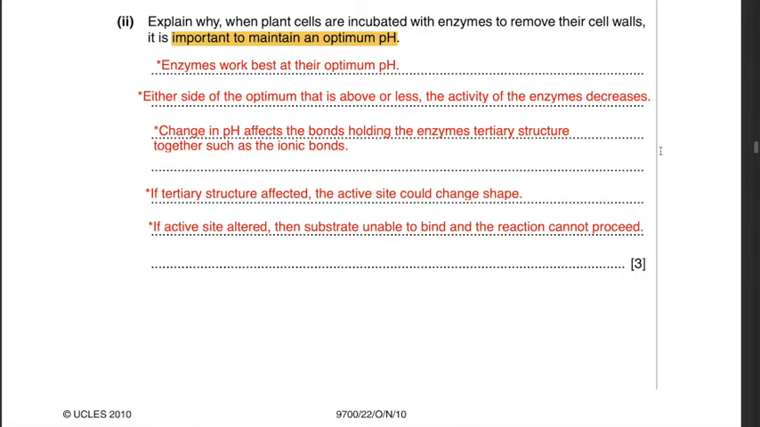Change in pH affects the ionic bonds, and it could also affect the hydrogen bonds holding the enzyme together. Then if the tertiary structure is affected due to the bonds being disrupted, the active site could change shape, because the tertiary structure determines the shape of the active site of an enzyme. Hence, if the tertiary structure changes shape, the active site changes shape. And if the active site is altered, then the substrate is unable to bind with the active site and the reaction cannot proceed. Therefore, that is why it is important to maintain an optimum pH.